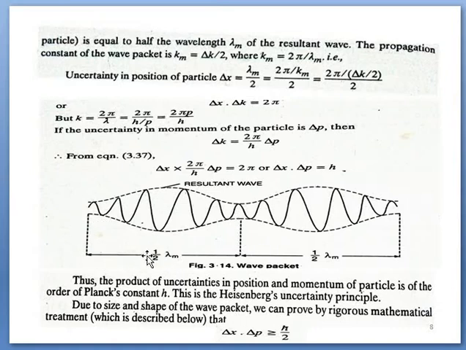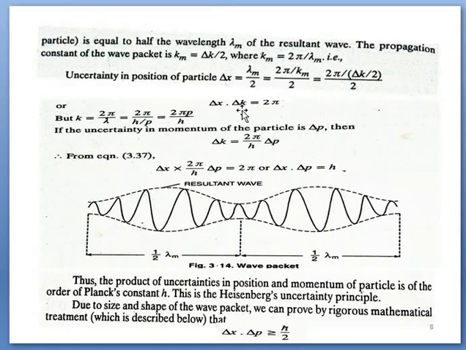So delta x will be equal to lambda m by 2, and lambda m equals 2 pi upon km, and km equals delta k by 2. The 2 will be cancelled. So 2 pi and delta k are cross multiplied to delta x, and we have delta x delta k equal to 2 pi.